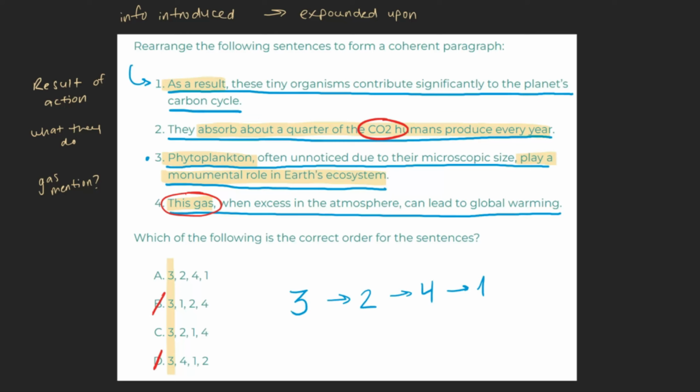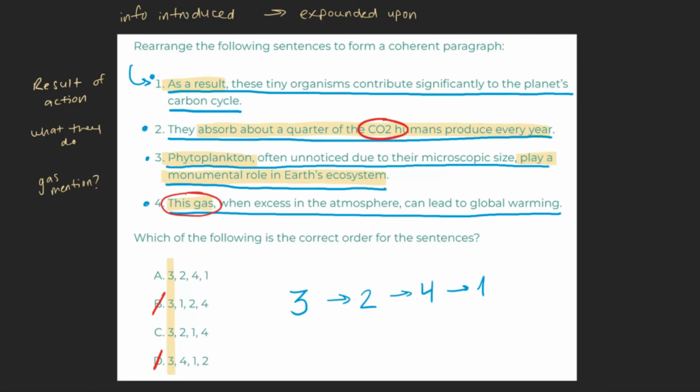Phytoplankton, often unnoticed due to their microscopic size, play a monumental role in Earth's ecosystem. They absorb about a quarter of the carbon dioxide humans produce every year. This gas, when excess in the atmosphere, can lead to global warming. As a result, these tiny organisms contribute significantly to the planet's carbon cycle.